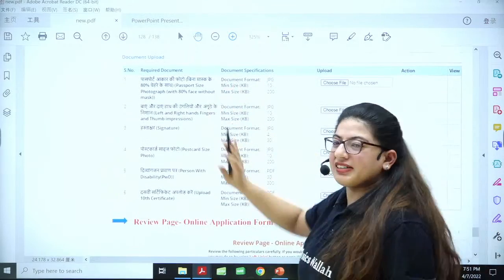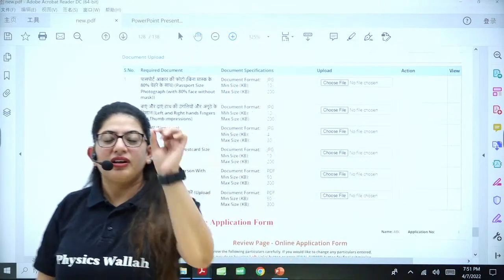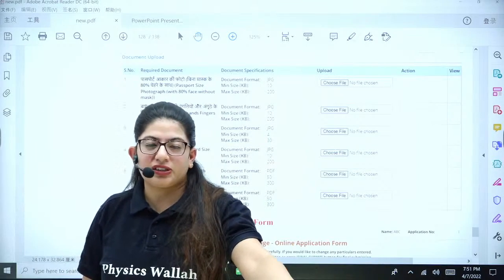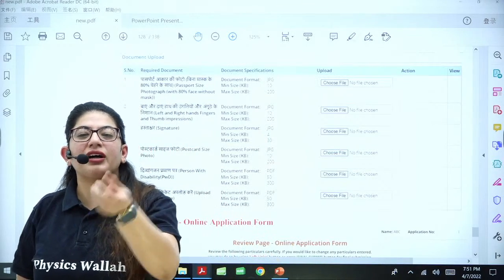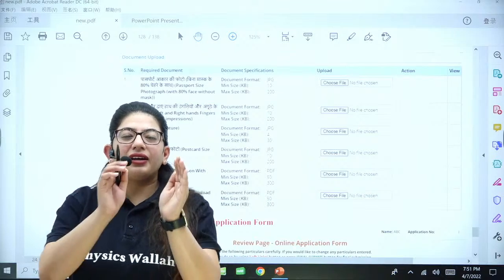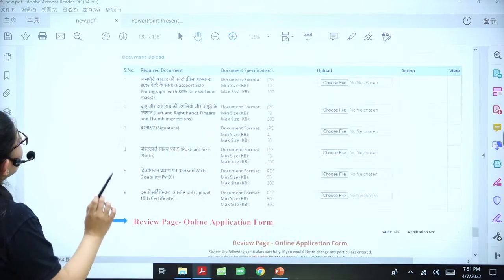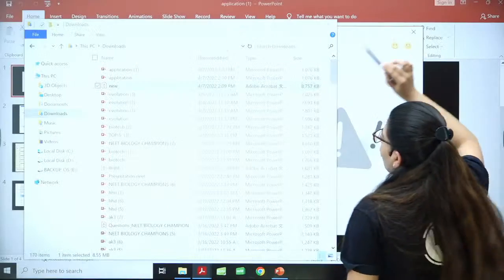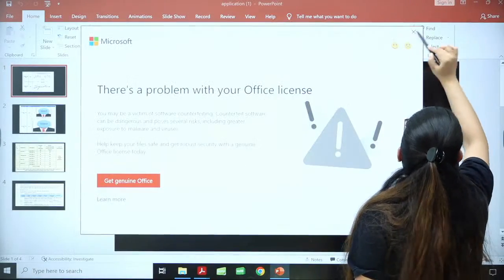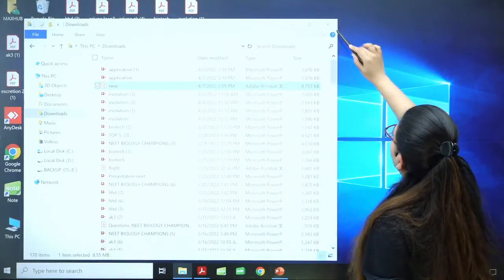So there's a total 6 documents we have discussed about. Make them ready. Put them on your desktop. Do not put them in a folder, or make another folder in the desktop and write their names down there. Fine. For example, guys, I have all these documents ready here. Okay.